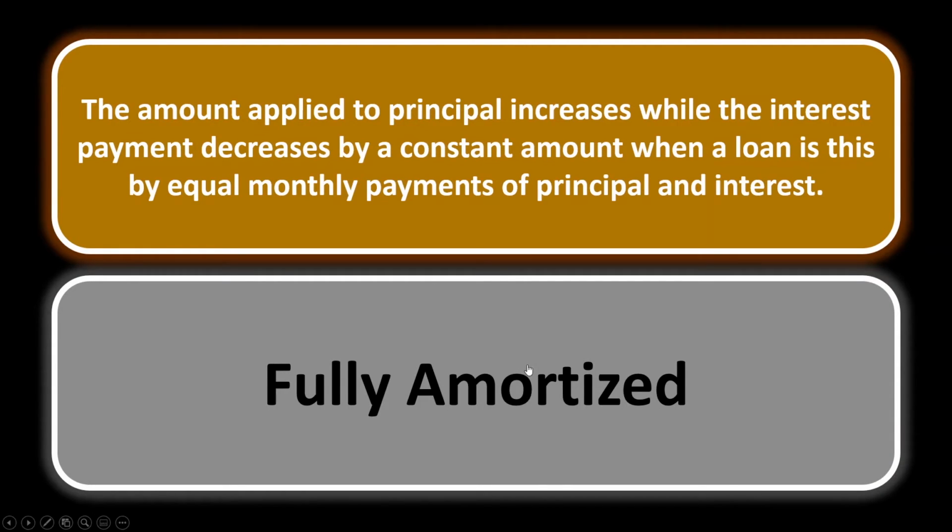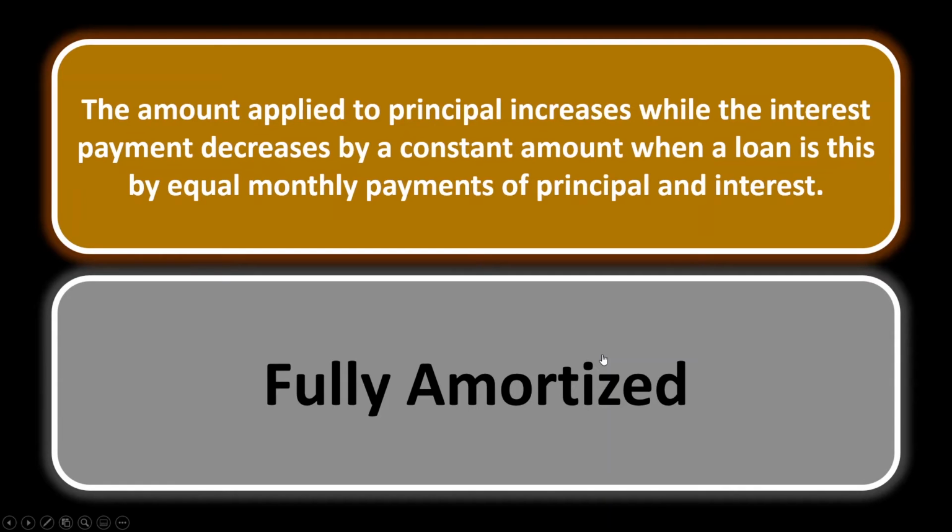What we've talked about earlier is that the principal amount that you're paying in the actual payment will be increasing. Let's say you're paying $1,000 a month in the beginning of a fully amortized loan. The bulk of it is going towards the interest and only a slight portion is going to the principal.